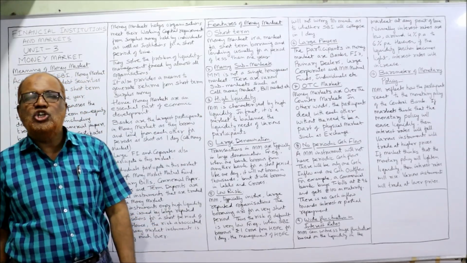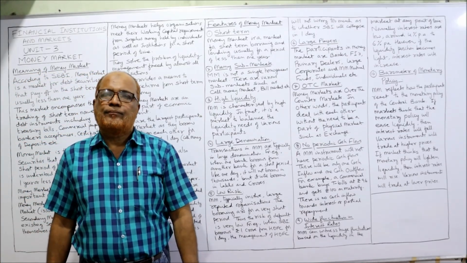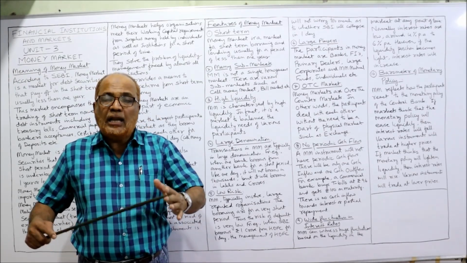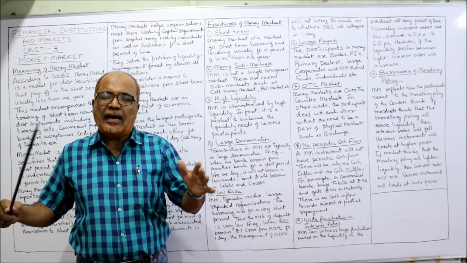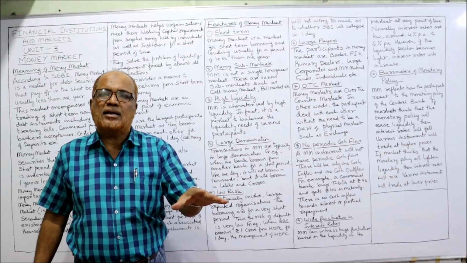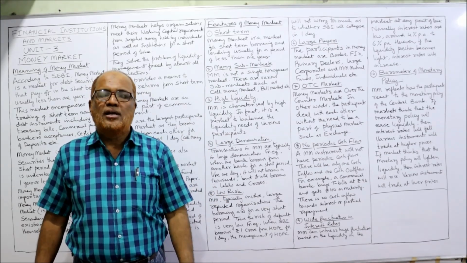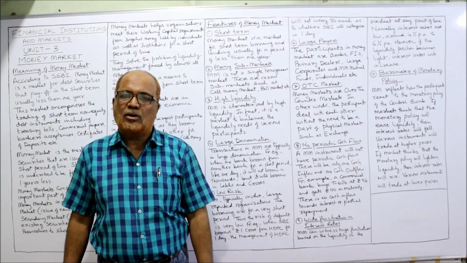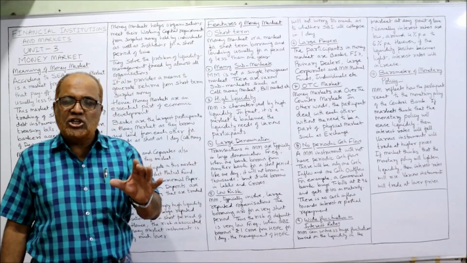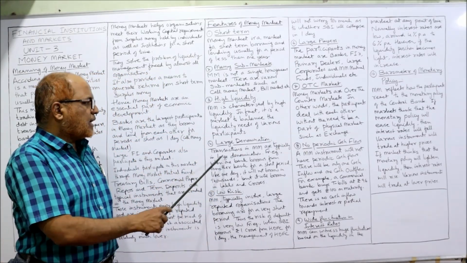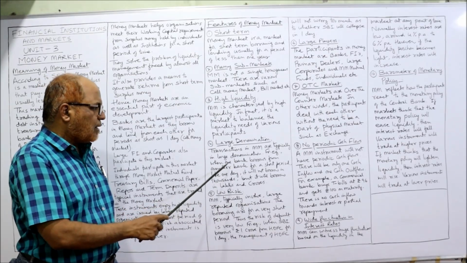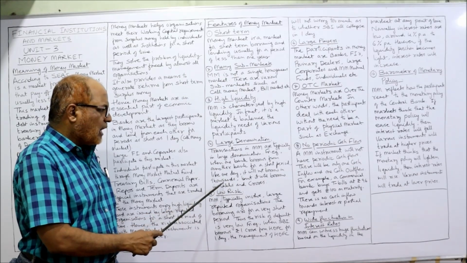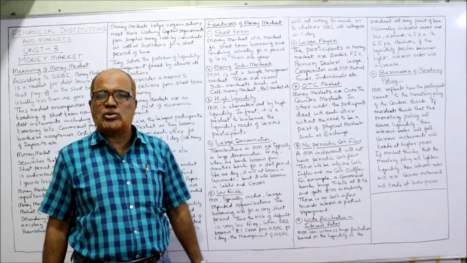Next one is large denomination. Normally, the money will be borrowed and lent not in small amounts, but in large amounts. The money borrowed and lent in the short-term market will be in large denominations. They will not borrow in thousands. They will borrow and lend in lakhs or crores. So transactions in the money market are typically in large denominations. For example, when one bank borrows from another bank for a short period, like 1 day, it will not borrow in thousands. It will borrow in lakhs and crores.